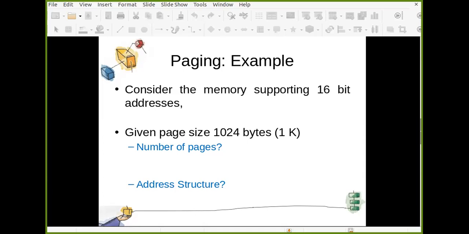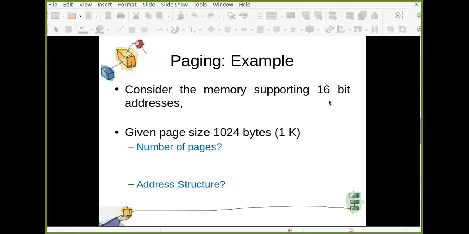How many addresses are there in main memory? Now this is very important. You need to understand. This is very important from the GATE perspective also. So what is the size of main memory? Yes, 2^16, correct. Because each address is made up of 16 bits.